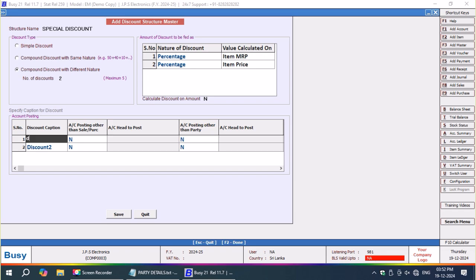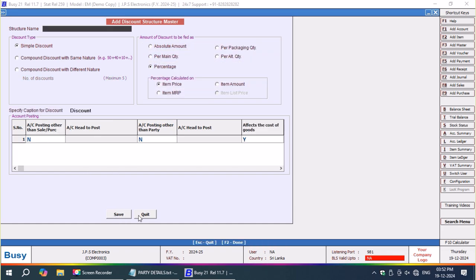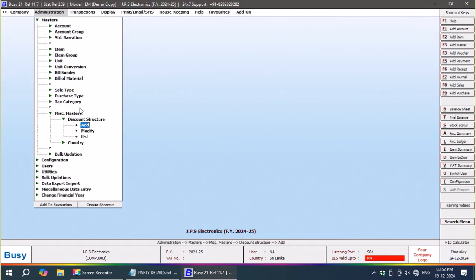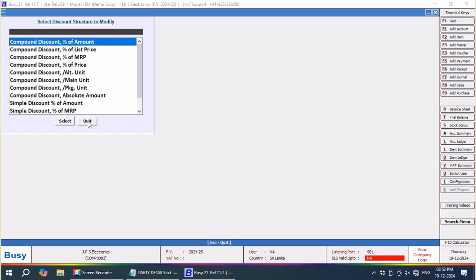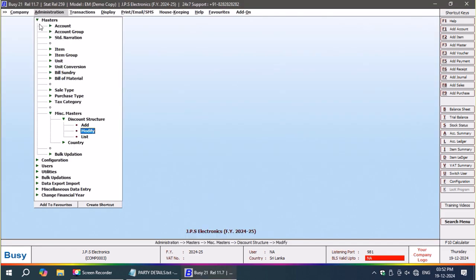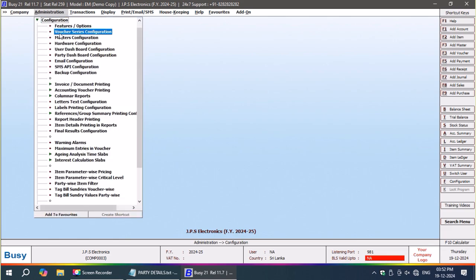First, under the category account posting, the first one will be discount. What you are seeing on the screen, the first one is discount percentage, and the second one is offer discount. Offer means sometimes I may provide a cash discount, or depending upon the festivals I may provide festival discounts. Whatever name you want to give, you can give.